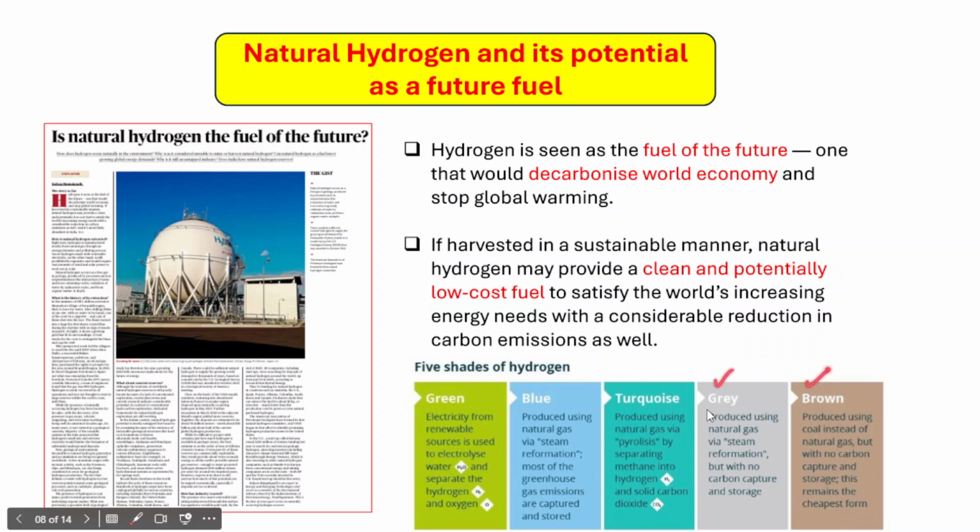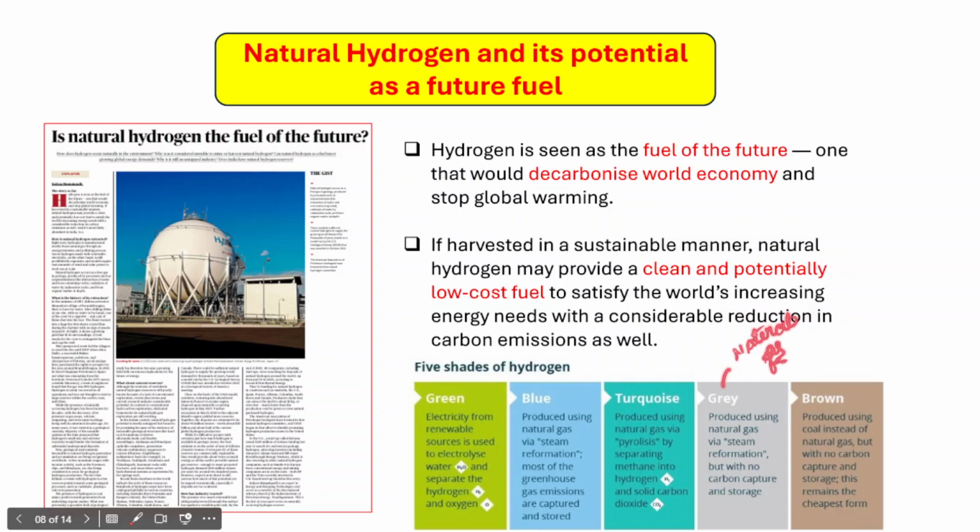This is very interesting here. So gray hydrogen means it is actually produced using the natural gas via steam reformation, but with no carbon capture and storage, right? So carbon will not be captured and it will not be stored as well. With gray hydrogen also, natural gas is being used, right?